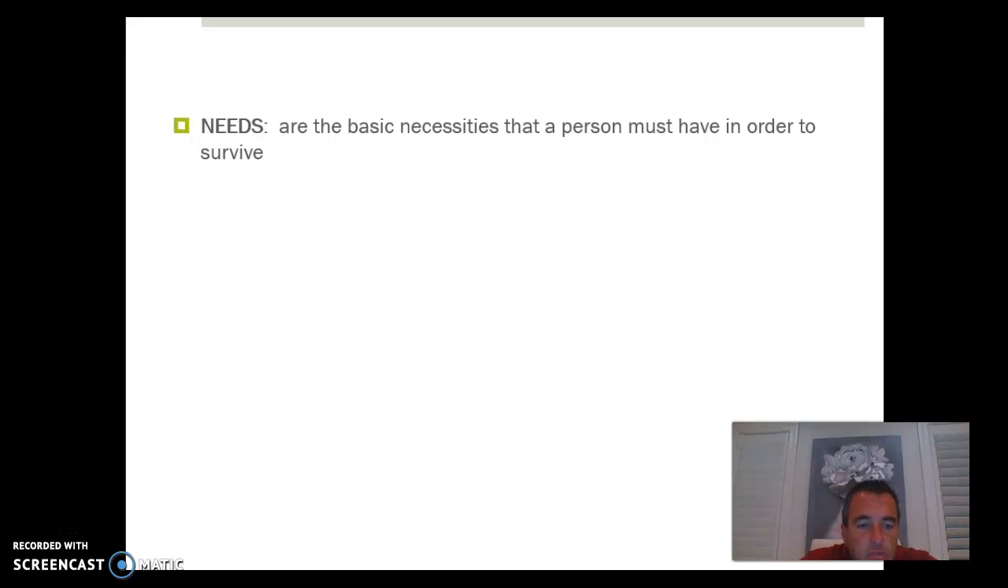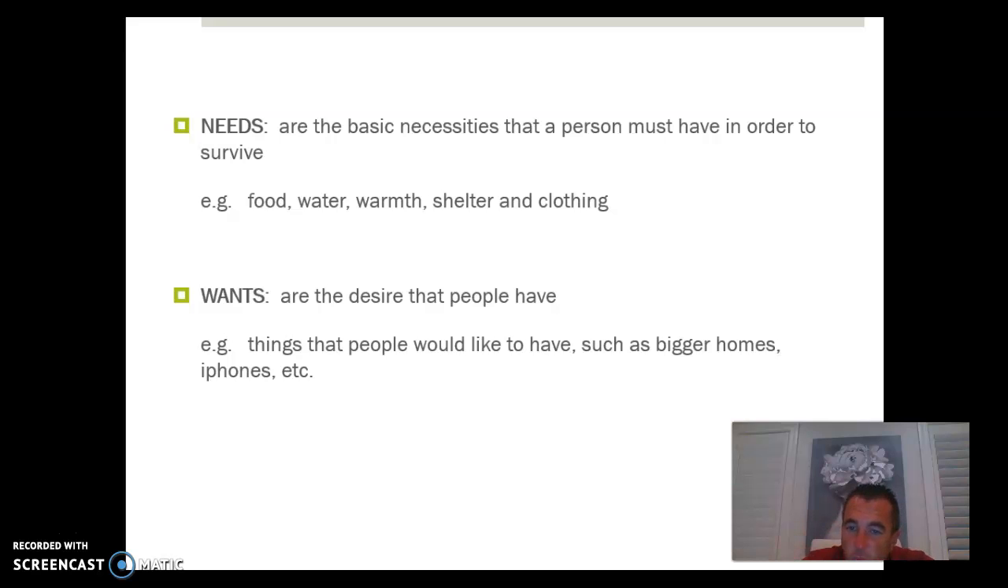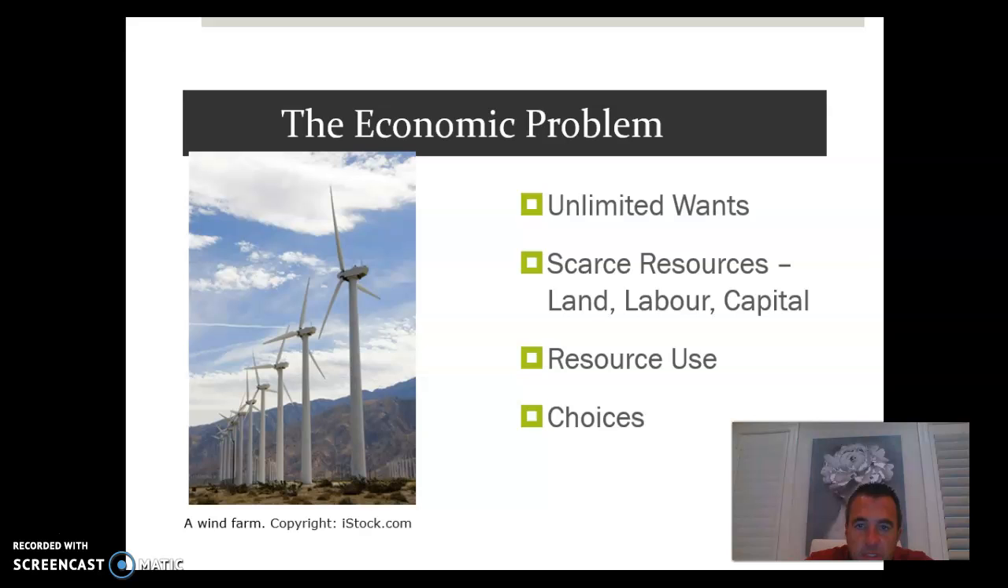When we look at economics, we're looking at some basic things. We're looking at needs, which are the basic necessities that a person must have in order to survive. Examples are food, water, warmth, shelter, and clothing. Wants are the desires that people have. Things that people want to have, such as a bigger home, iPhones, things like that.